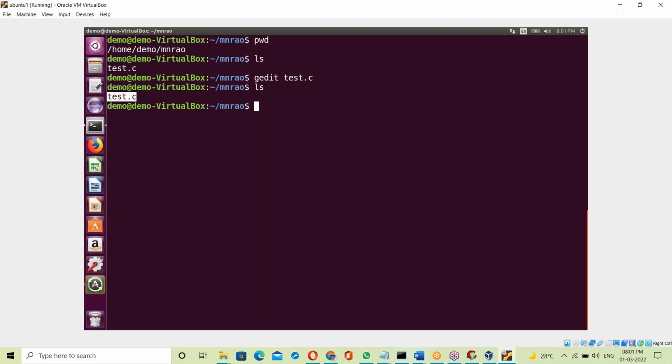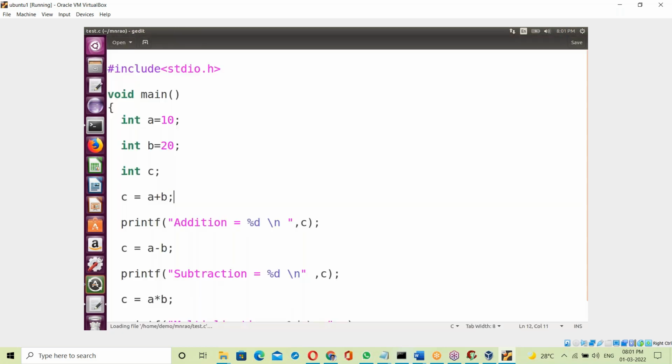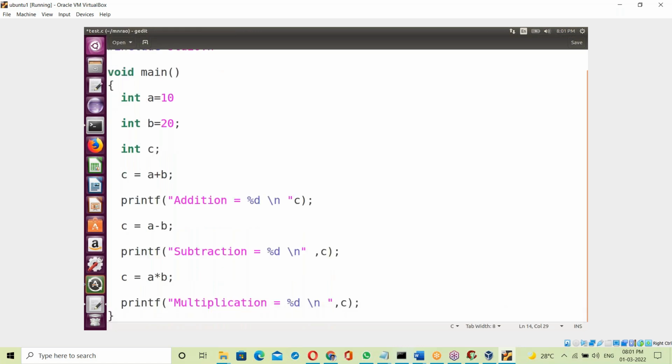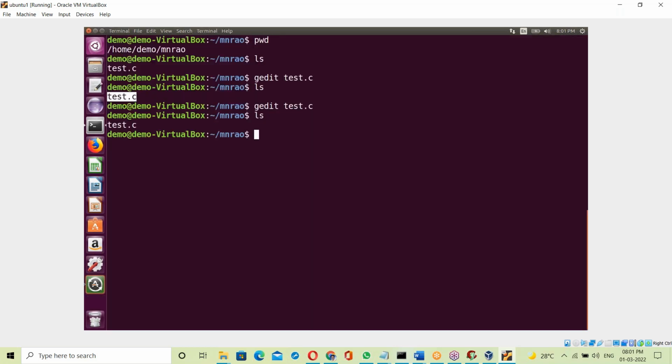Now this C program you have to compile. Suppose there are some mistakes. Suppose a semicolon is missing here, a comma missing here, a bracket missing here, and a double quote missing here. Save with Control S. After saving, now let us compile.